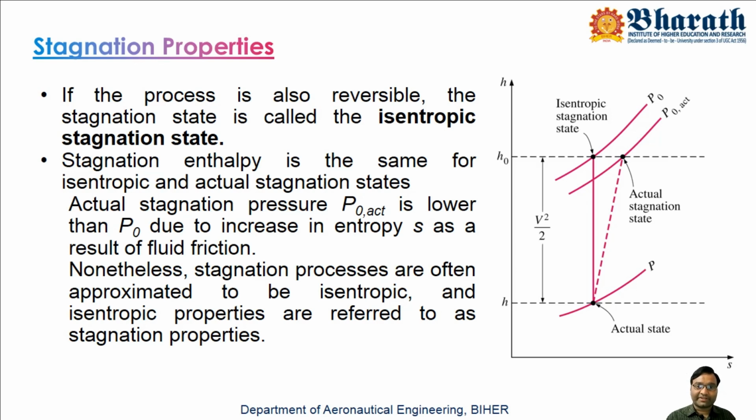You can see from the graph here. P naught actual is found to be lesser than P naught theoretical, but in the range where we are considering H naught, both are found to be the same, and this is the P static.